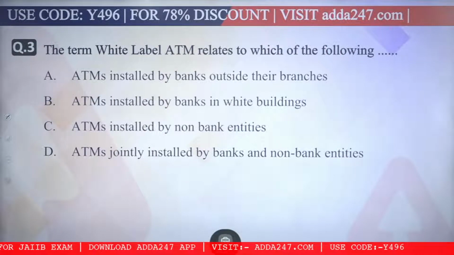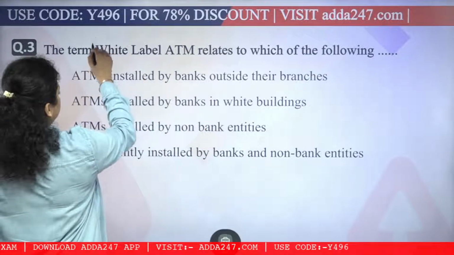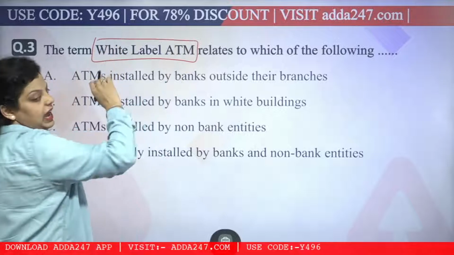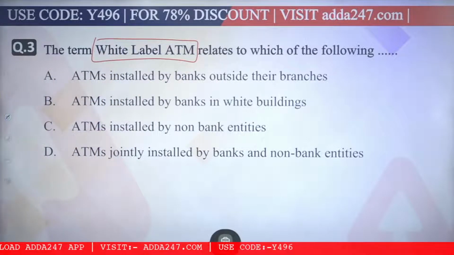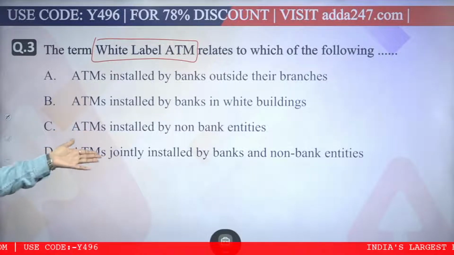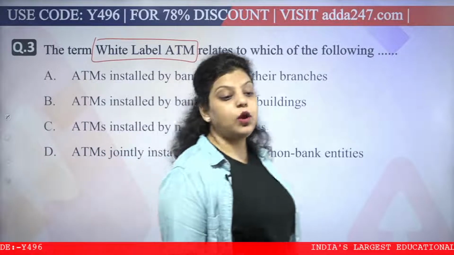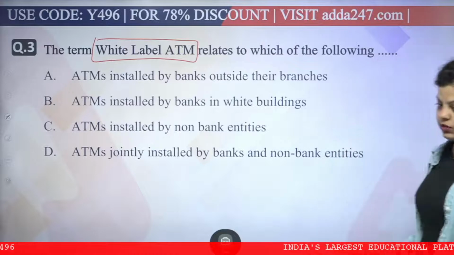Now next, the term white label ATM relates to which of the following? So we are talking about ATM here, and what type of ATM? White label ATM. So you have to answer what white label ATM is related to. First is saying ATMs installed by banks outside their branches. Second is saying ATMs installed by banks in white buildings. Third is saying ATMs installed by non-bank entities. Fourth is saying ATMs jointly installed by banks and non-bank entities. Now, which of the following is right about white label ATMs?